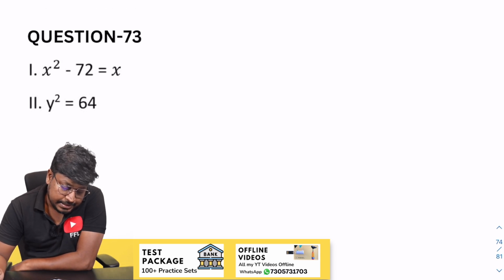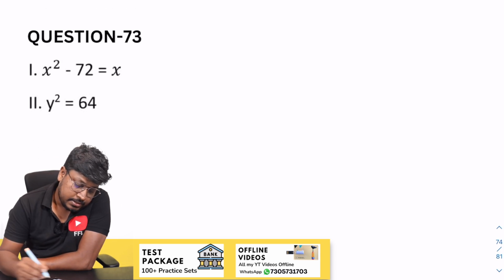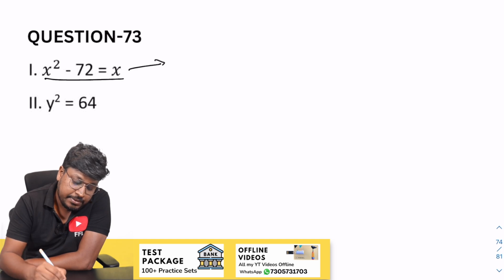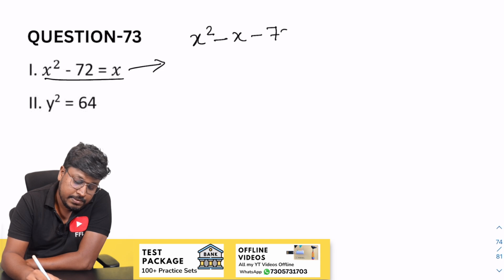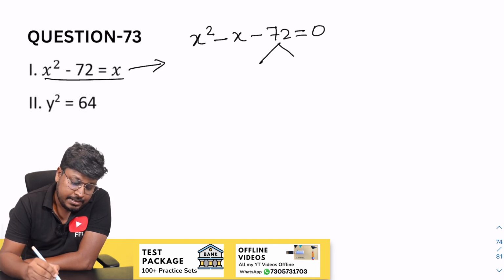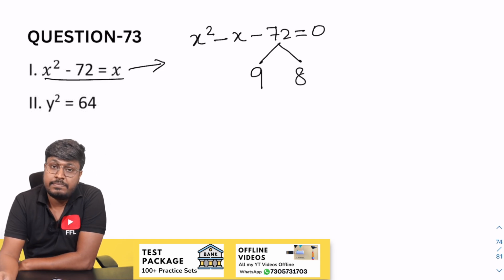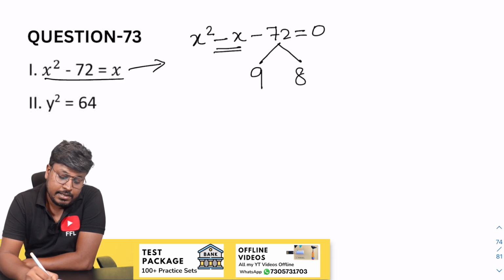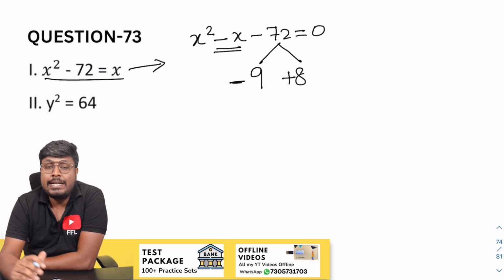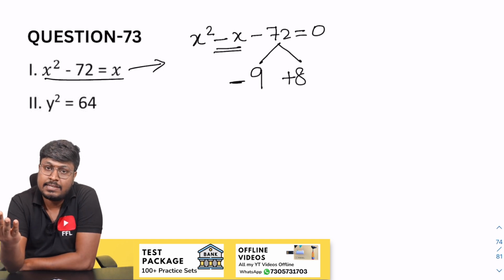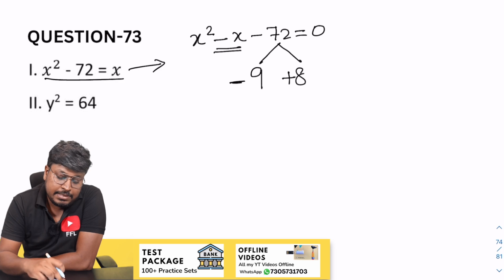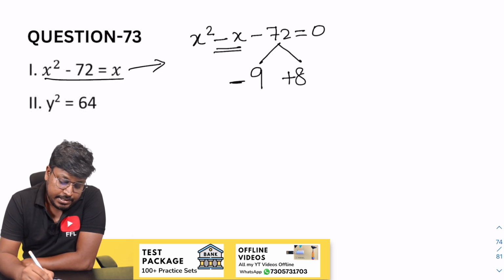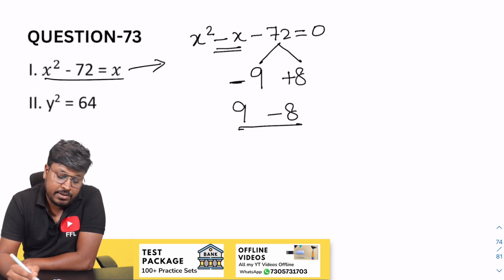So the 73rd question. First write this as a proper quadratic equation: x square minus x minus 72 is equal to 0. Then 9 8s are 72, so our target is to get minus 1. So minus 9 plus 8. Yes, when you multiply minus 9 and plus 8, the result will be minus 72. When you add both the numbers, the result will be minus 1, right? So while writing, change the sign as 9 and minus 8, which are the factors of x.